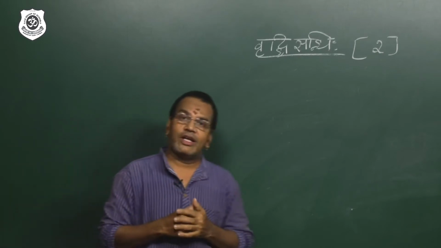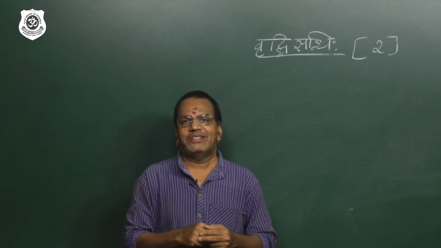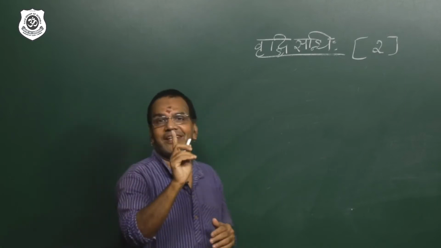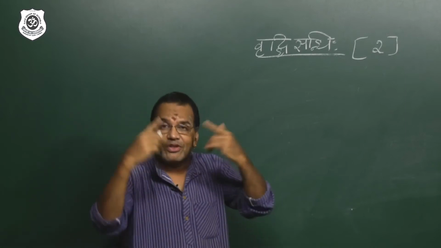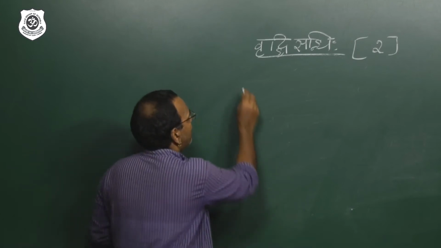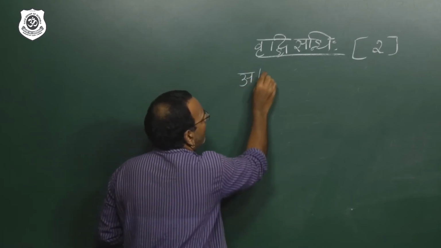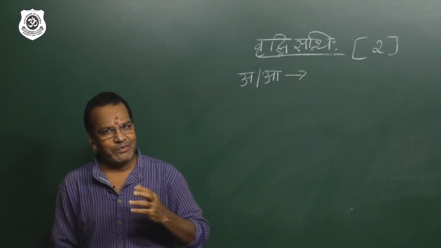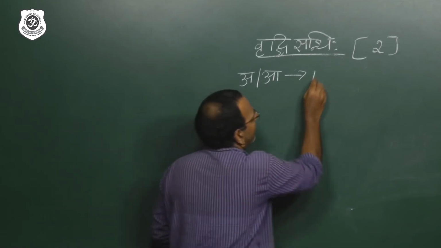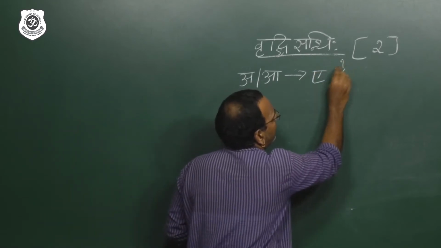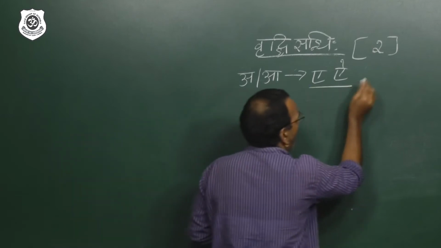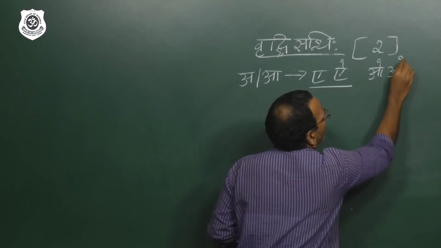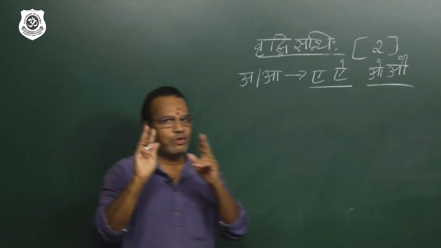But next, what? The related swaras for Vruddhi Sandhi. Take, for example, yes, a should end. Very good. That thought should come in your mind. When the first word ends with a or aa, and I am sure you will understand the meaning of the arrow, the second word should start with e or ai, or o or au. That is why I told you only 2 answers.